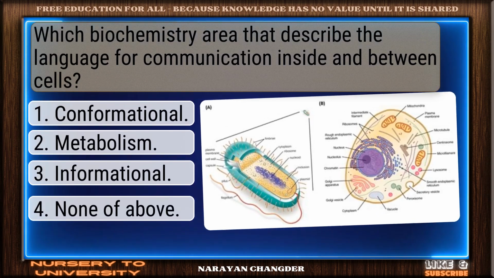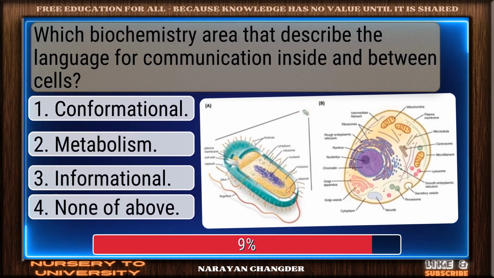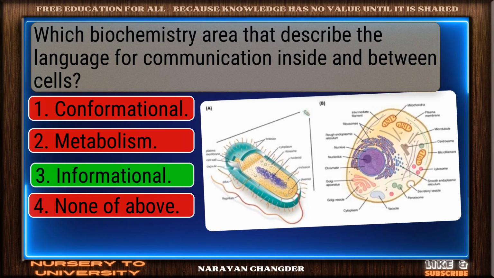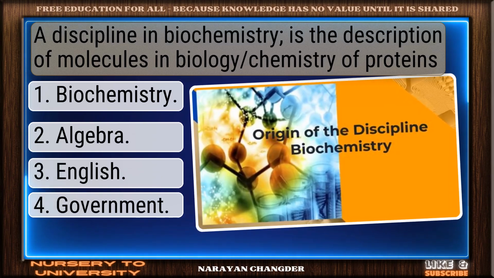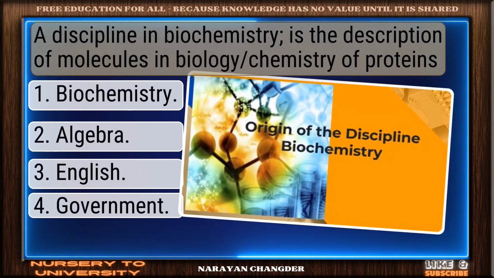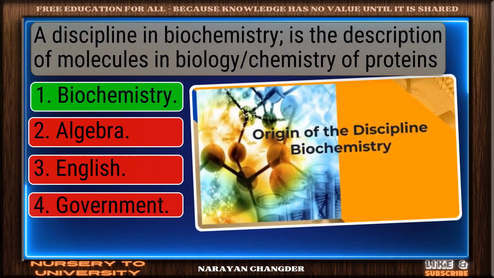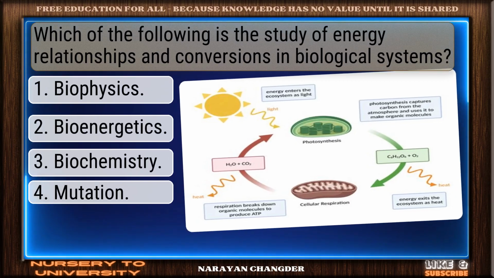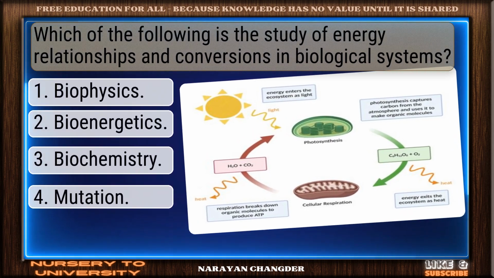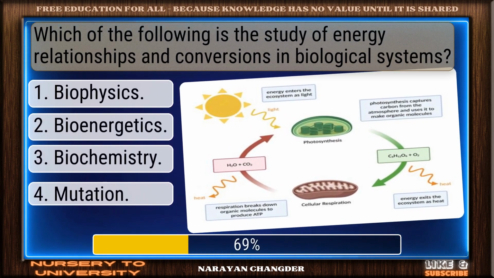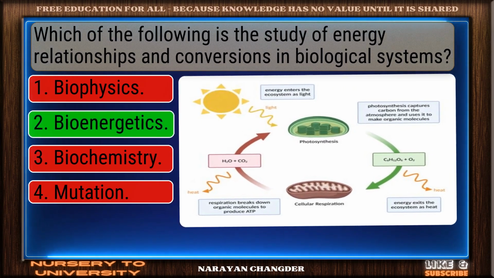Which biochemistry area that describe the language for communication inside and between cells? Right choice. Informational is the best answer. A discipline in biochemistry is the description of molecules in biology, chemistry of proteins. Valid point. Biochemistry is true. Which of the following is the study of energy relationships and conversions in biological systems? Nice selection. Bioenergetics is the correct and valid answer.